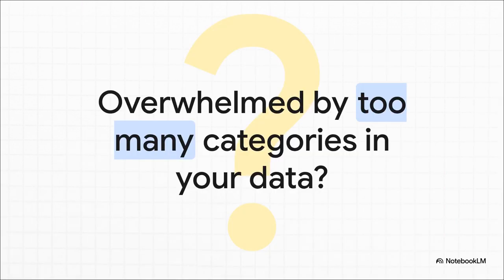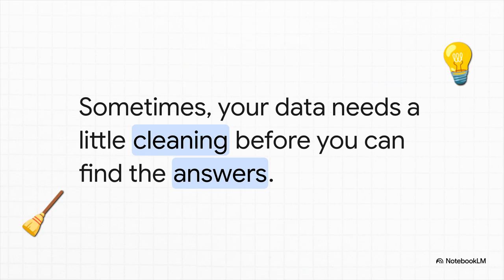Does this look familiar? You've got one variable, say age, but it has dozens and dozens of different categories. How are you supposed to find any meaningful patterns in that? It's a super common problem, but trust me, the fix is easier than you think. And that's really all we're doing here. It's called data cleaning or data transformation. We're not changing the results, not at all. We're just tidying up the raw materials so that the real stories can actually pop out.